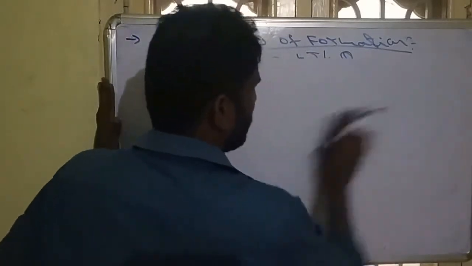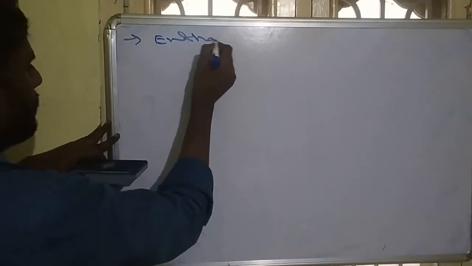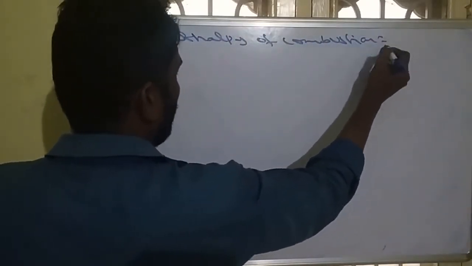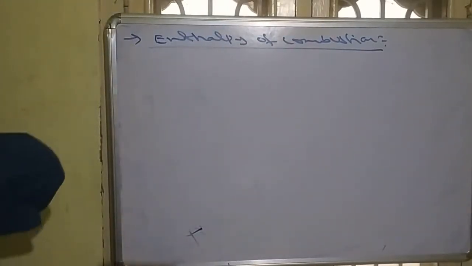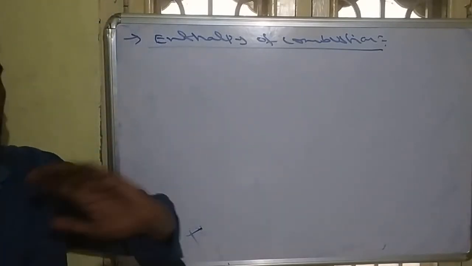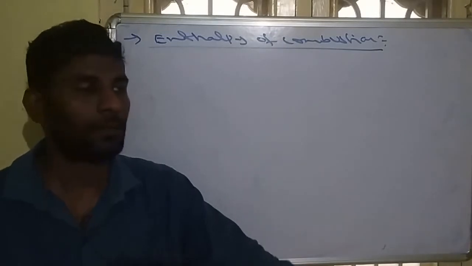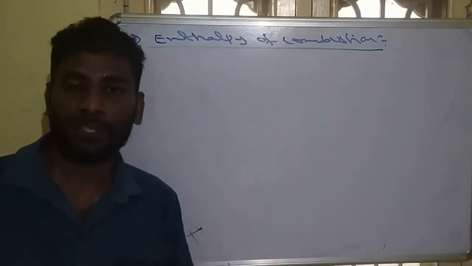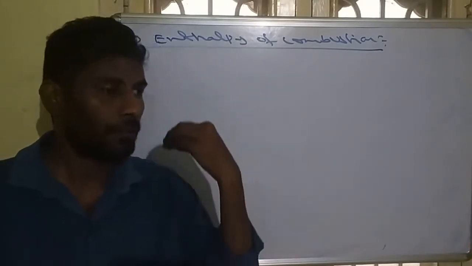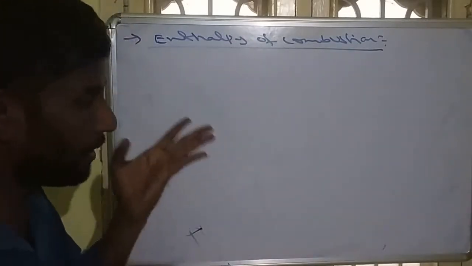So the next one is enthalpy of combustion. The second is enthalpy of combustion. So what is the statement? It is the change in enthalpy during the combustion of 1 mole of reactant in the presence of oxygen to produce the products. So for any 1 mole of reactant heated in the presence of oxygen, how much energy is changing? That is called enthalpy of combustion.